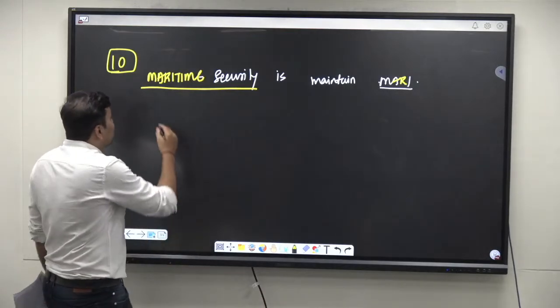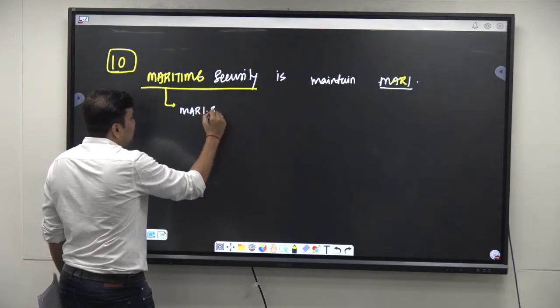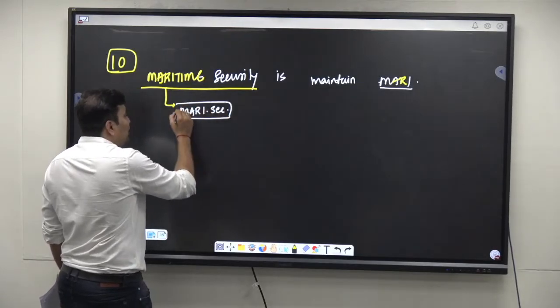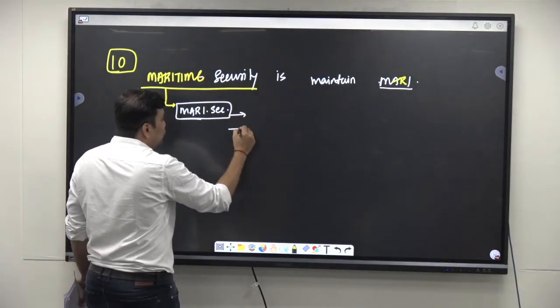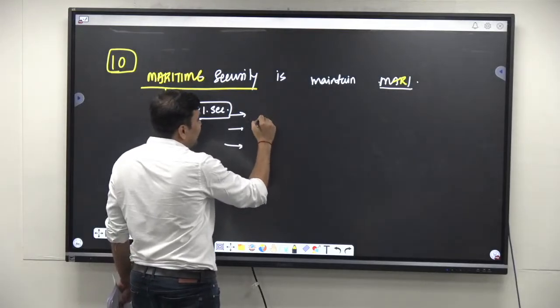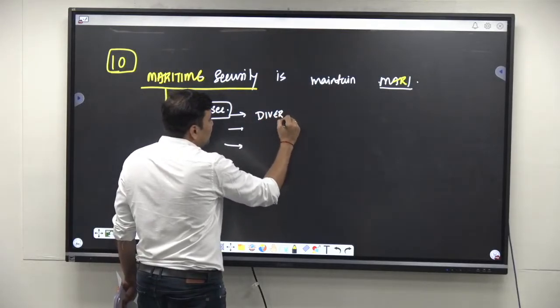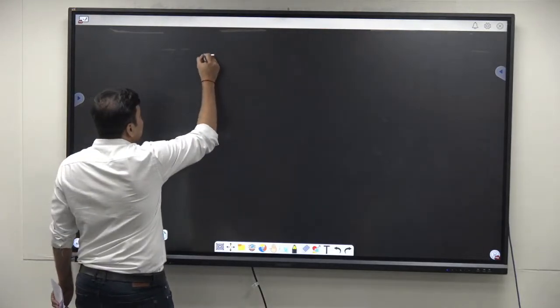Now in this context we have to understand what are the maritime security challenges. To understand them, we have to first understand there are certain issues associated with it. For example, there is diverse topography. I will just show it through the diagram.